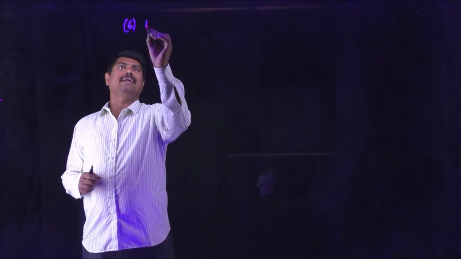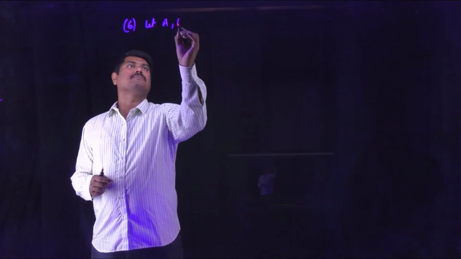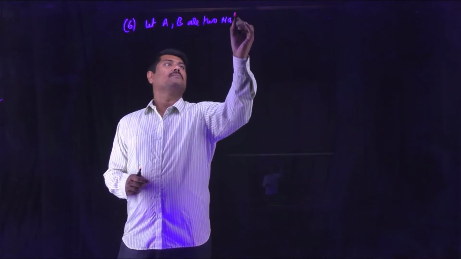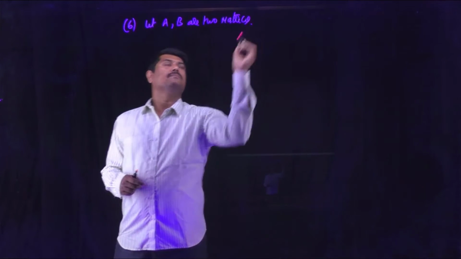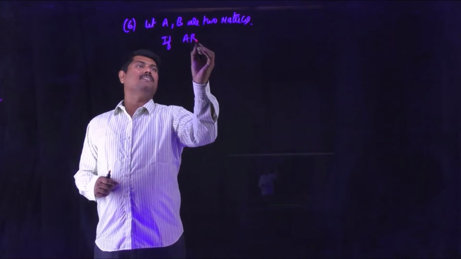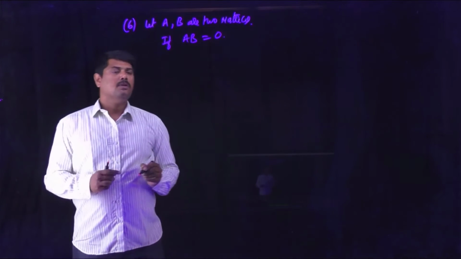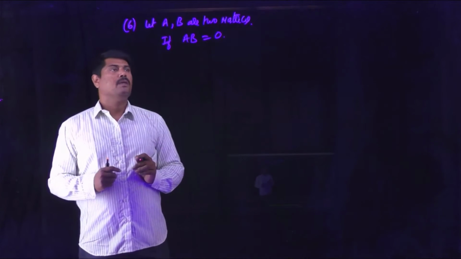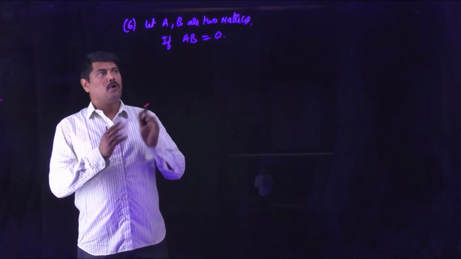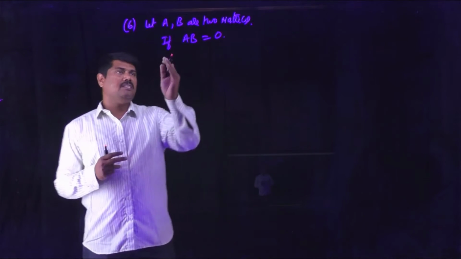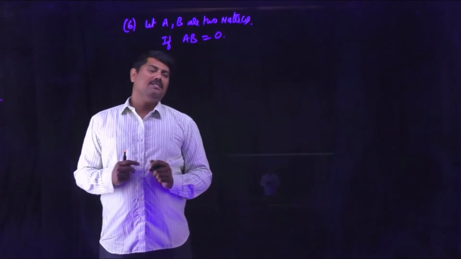In matrices, let A, B be two matrices. If A into B is equal to 0, the product of the matrices AB is a null matrix, 0. In the real number system, if the product of two values is 0, then either of them will be 0. Either A is equal to 0 or B is equal to 0.